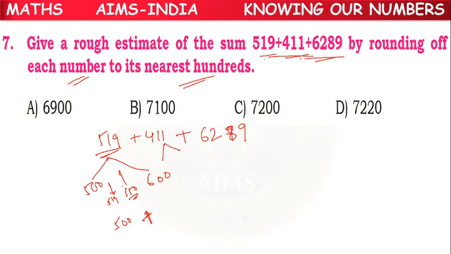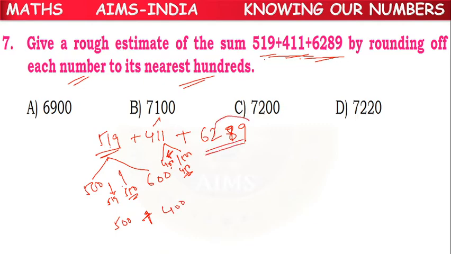What about 411? Between 400 and 500. Where is 450? What is the middle number? 450. 411 is to the left of 450. So nearest 100, 400.